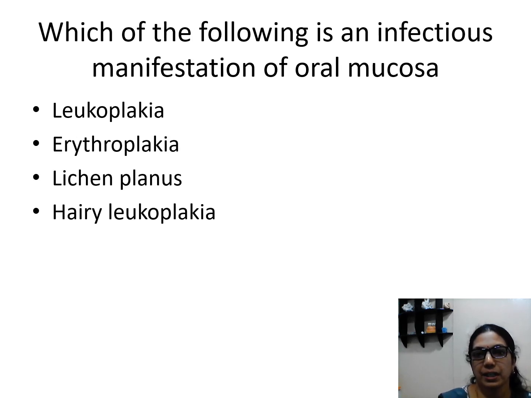Which of the following is an infectious manifestation of the oral mucosa? Among these, which is an infectious condition? Is it leukoplakia, erythroplakia, lichen planus, or hairy leukoplakia? Again, we discussed that it is because of Epstein-Barr virus infection that we see hairy leukoplakia. So this is the only one which is an infectious manifestation. The other three are precancerous lesions or conditions, or red and white lesions. That's it.